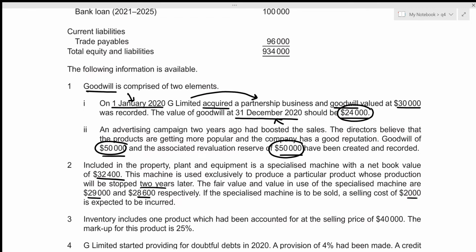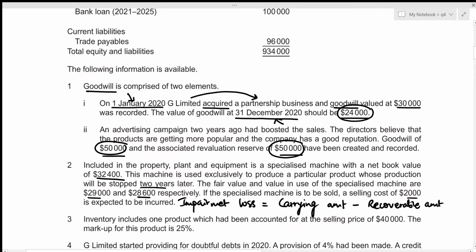So since this deals with the valuation of non-current assets, I'm assuming there might be an impairment loss, right? So I'm just going to write it right here. Impairment loss. An impairment loss arises when the carrying amount is greater than the recoverable amount. So this is just the difference of carrying amount and recoverable amount. Okay, in this case, the carrying amount is just going to be its net book value, which is 32,400, right? So I'm just going to write the value 32,400 minus, we need to subtract the recoverable amount.